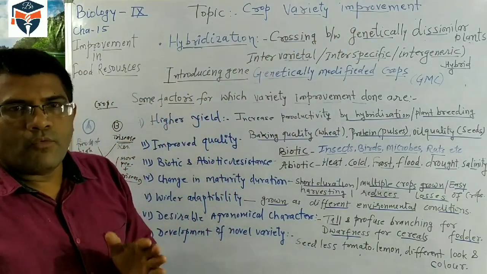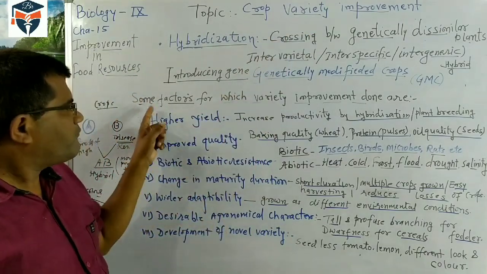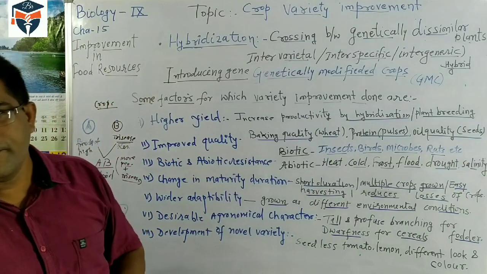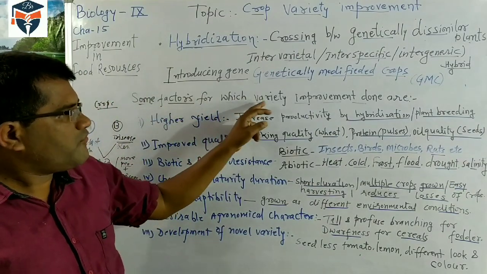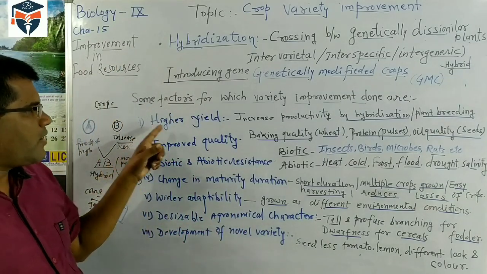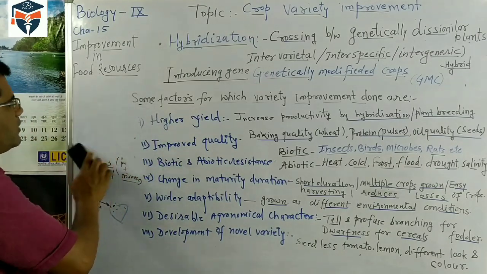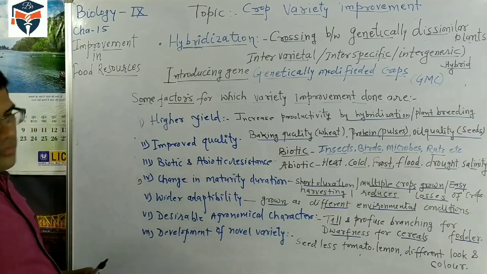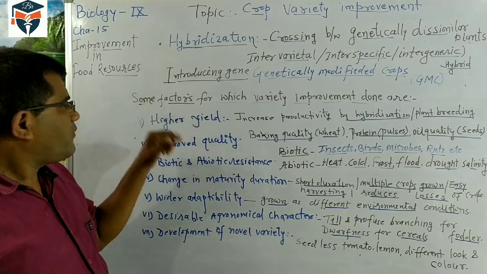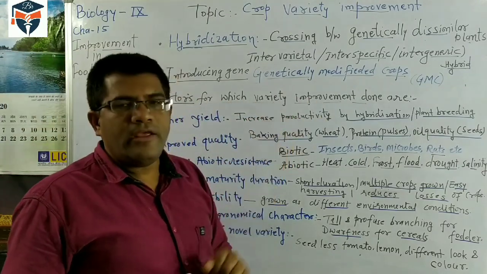Students, why do we go for crop variety improvement? There are some factors for which variety improvement is done. So why do we improve the variety? First is high yield. High production of food is required because the population is increasing. So the demand for food increases, and for this purpose, high yield production, we have to do variety improvement.